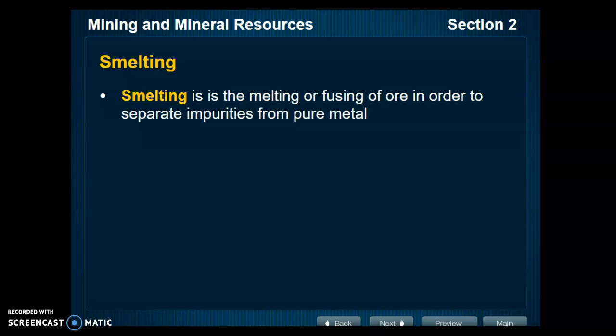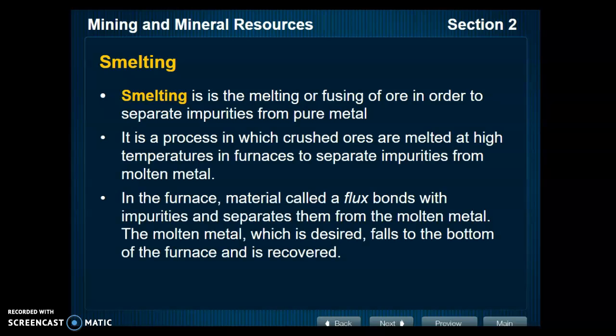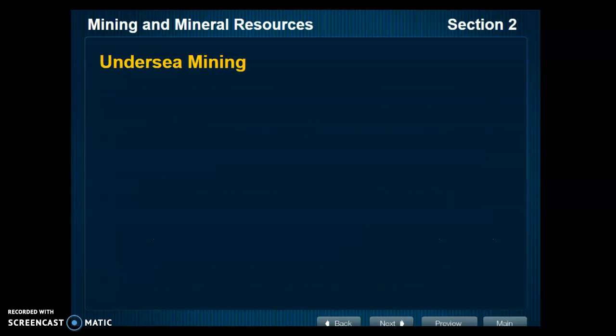Smelting is the melting or fusing of ore in order to separate impurities from pure metal. It is a process in which crushed ores are melted at high temperatures in furnaces to separate impurities from molten metal. The surface material called a flux bonds with impurities and separates them from the molten metal. The molten metal, which is desired, falls to the bottom of the furnace and is recovered. The flux and impurities, which are less dense, form a layer of slag on top of the molten metal.